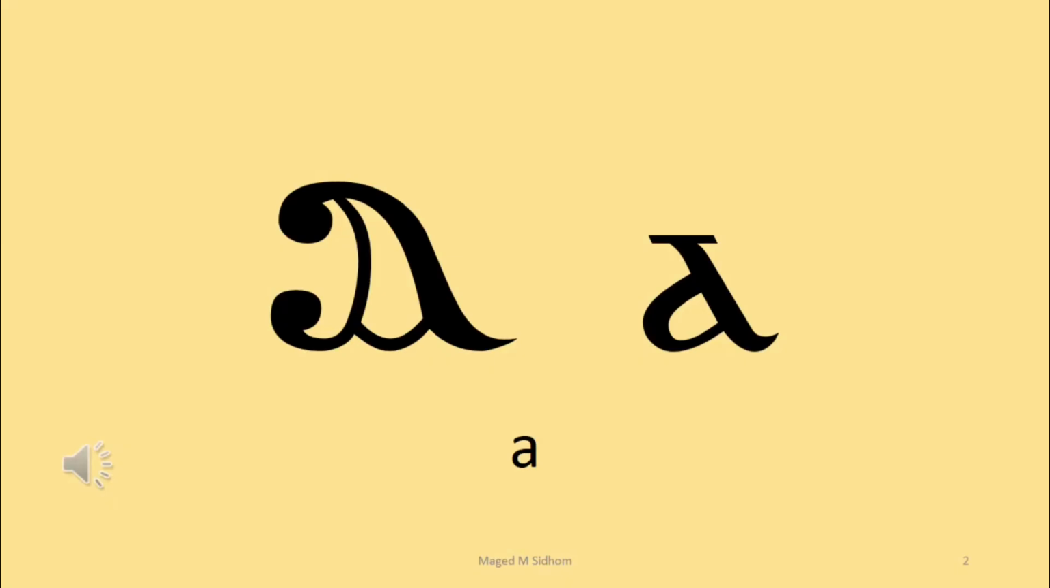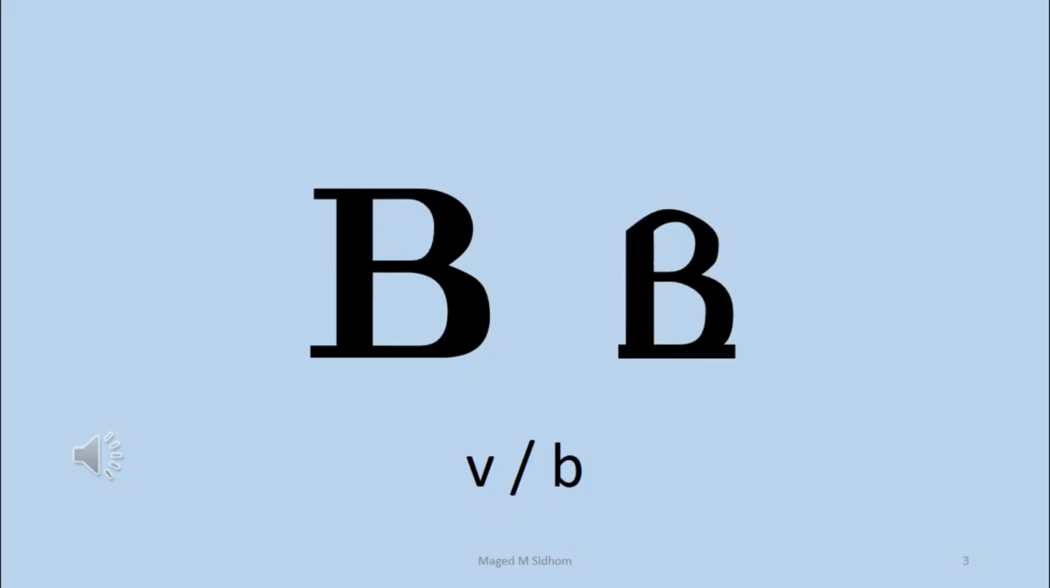Welcome to lesson 1, in which we will start with the first 5 letters in the Coptic alphabet. The first letter is Alpha, and is pronounced just like the letter A in English. The second one is Vita, and this one is pronounced as V or B, generally as V, but when it's the last letter in the word, it's pronounced as B.